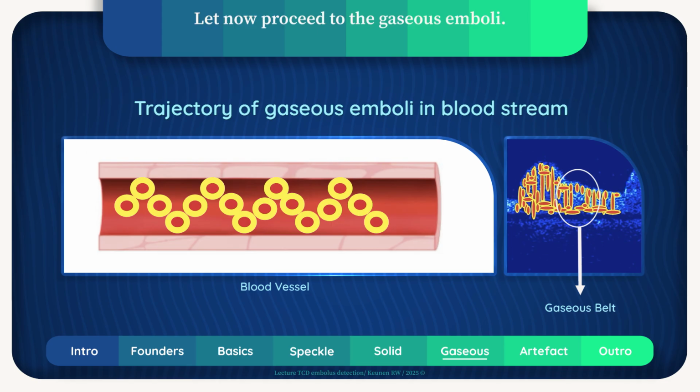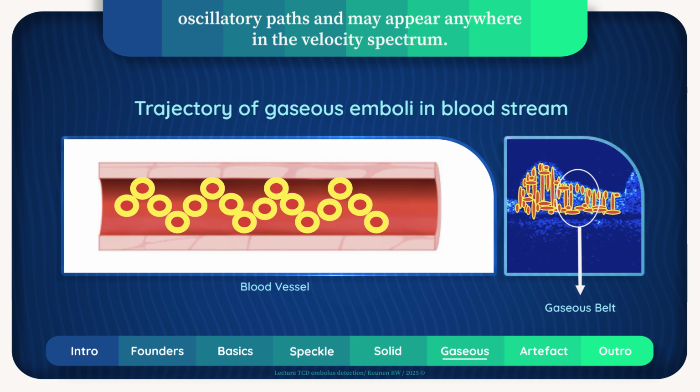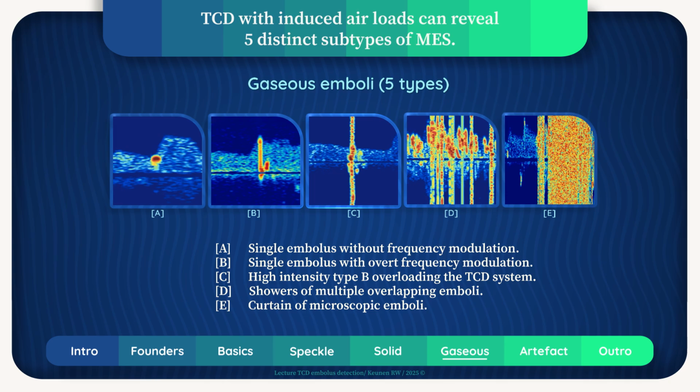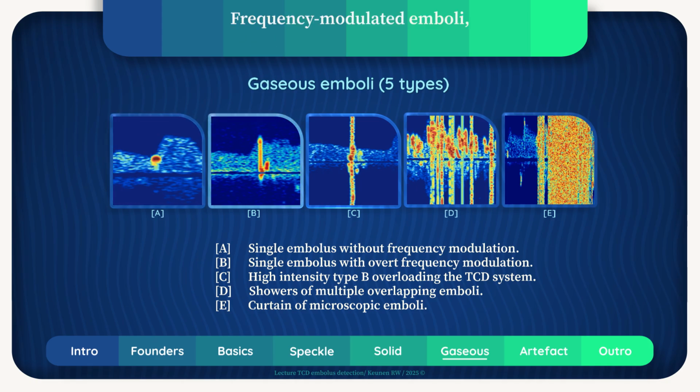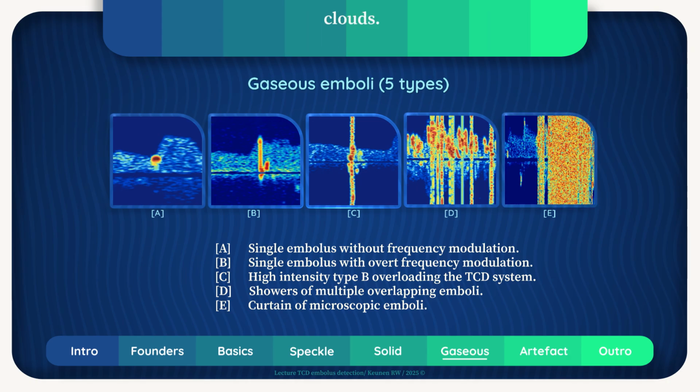Let us now proceed to the gaseous emboli. Due to their low mass, gaseous emboli follow irregular oscillatory paths and may appear anywhere in the velocity spectrum. TCD with induced air loads can reveal 5 distinct subtypes of MES. From left to right, one can see single bubbles, frequency-modulated emboli, frequency-modulated emboli overloading the TCD system, showers of multiple macrogaseous emboli, and curtains of dense microemboli clouds.